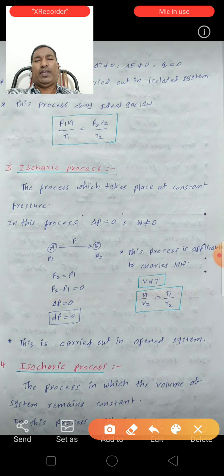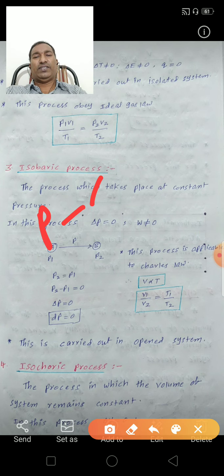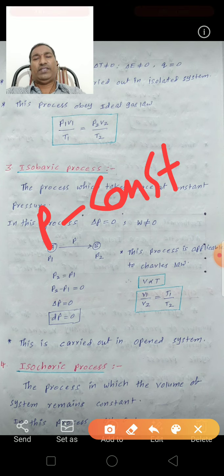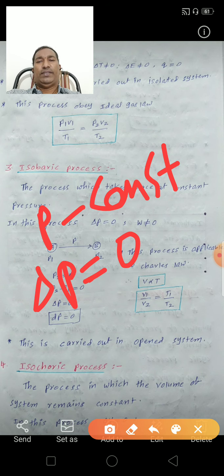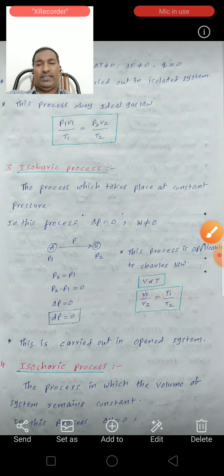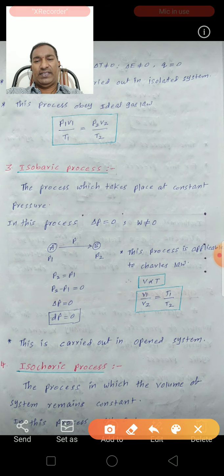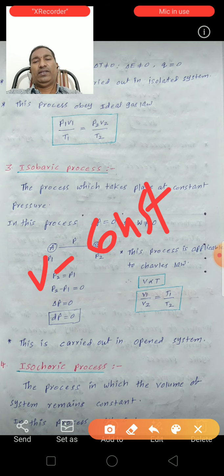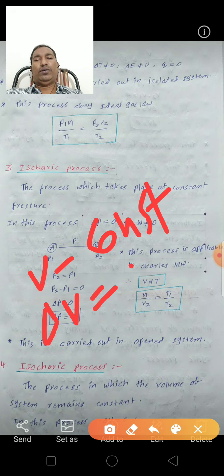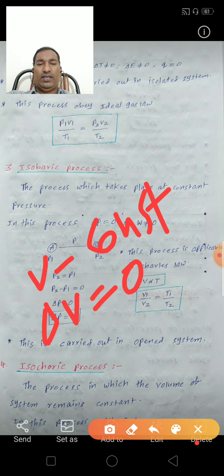Next, isobaric process: P is constant, so del P is equal to 0. The change of pressure is 0 in an isobaric process. In an isochoric process, V is constant, so the change of V is equal to 0.